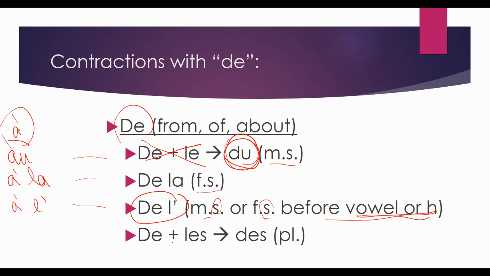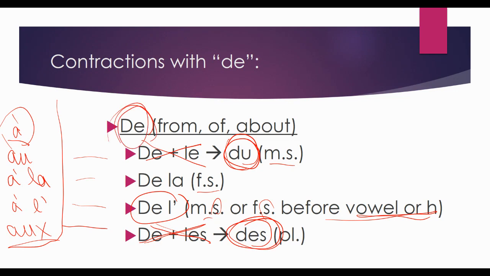Now again, we have the de and the le. No, you cannot do de le. The de le goes together to become du. So that corresponds with the au over here, which is the to. So if I'm going to the cinema or to the museum, that is going to be using these over here. But if I am coming from the movies or from the museum or from the library, then I am going to use these over here because we need to have that de.